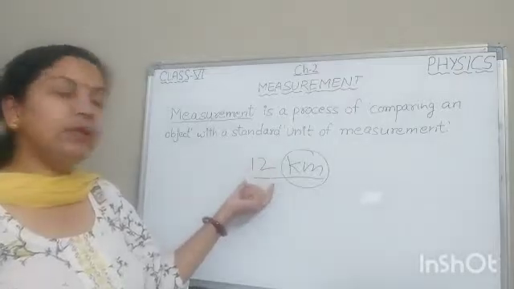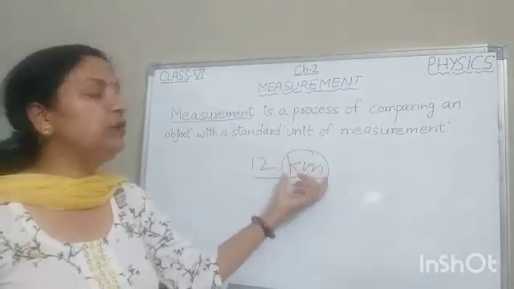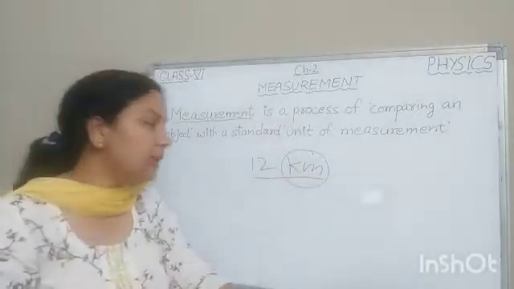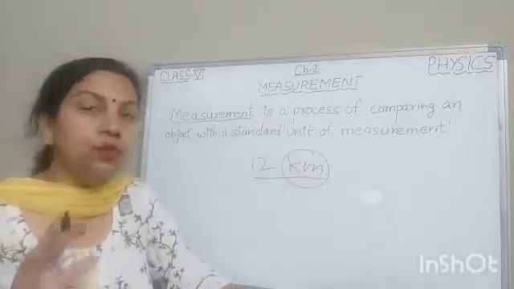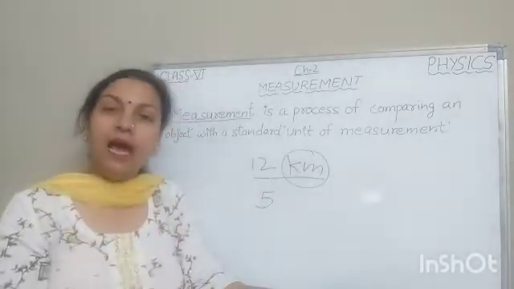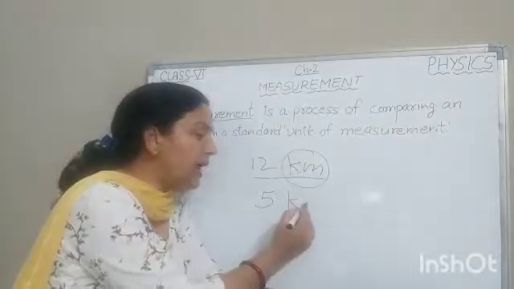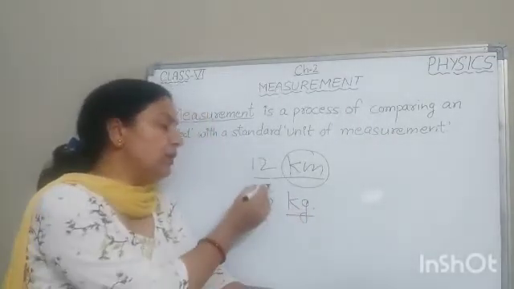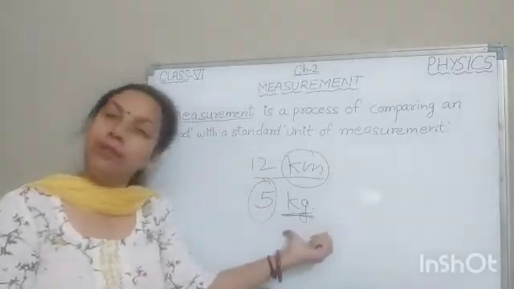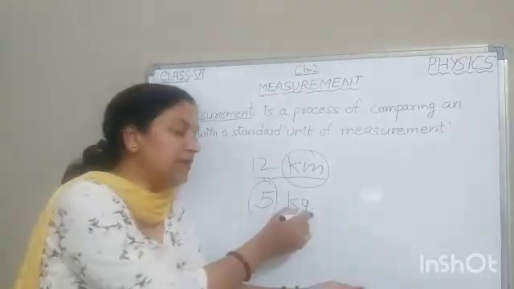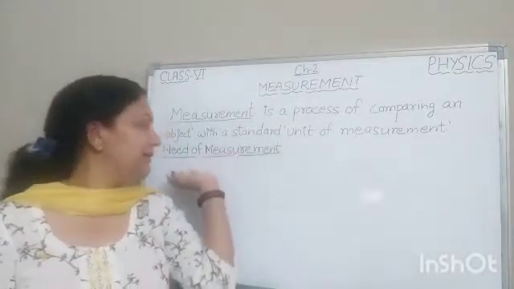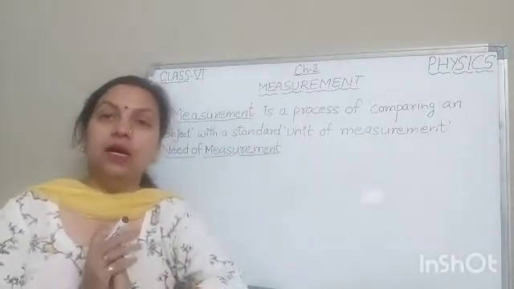So here 12 is the quantity and this is the unit of measurement which completes its sense. Okay, if we buy rice, we won't say I want 5 rice. What I will say, I want 5 kilogram rice. So this is the quantity and this is the unit of measurement. Here we are measuring the mass. Now children, our next point is need of measurement.